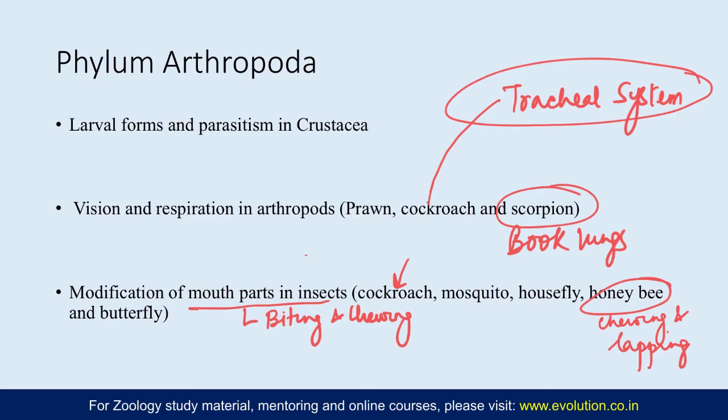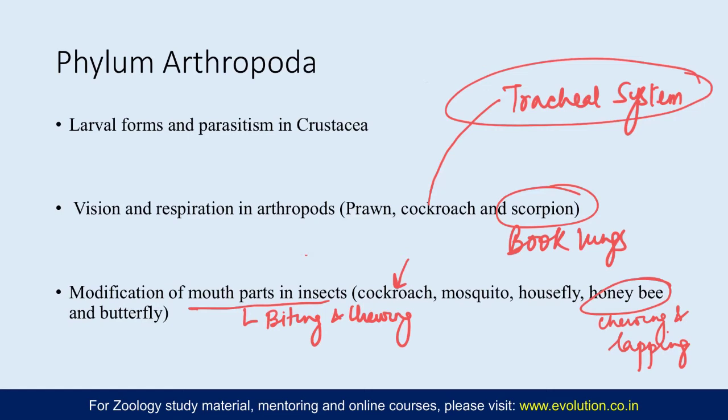So in chewing and lapping mouth parts, the upper lip and the mandibles are smooth and spatulate. In the maxilla, the maxillary palp is vestigial, but the galea region becomes elongated and blade-like, which helps the honeybee to make the hive, the hexagonal cells. And there is a proper development of the tongue, the ligular tongue structure, which is helping the honeybee to take up the nectar from flowers.